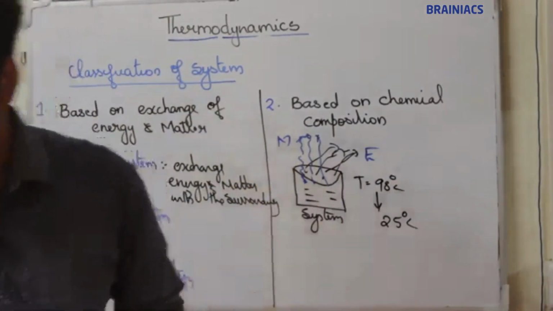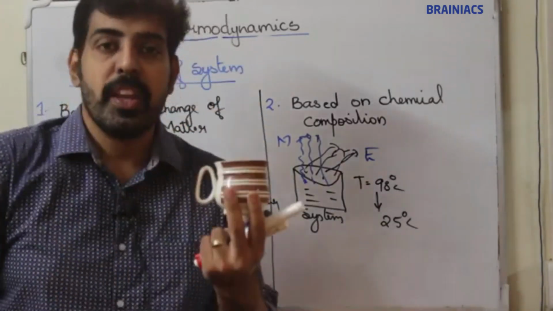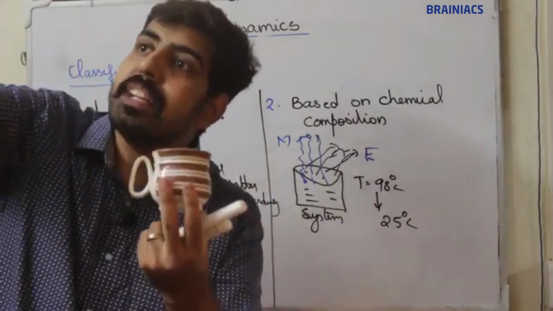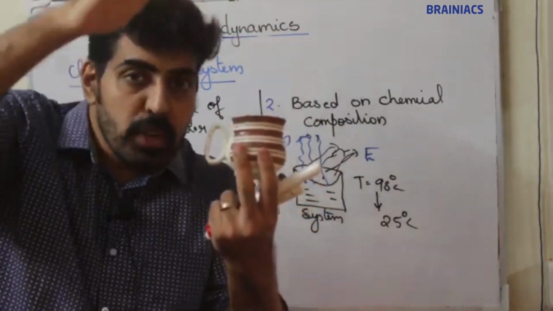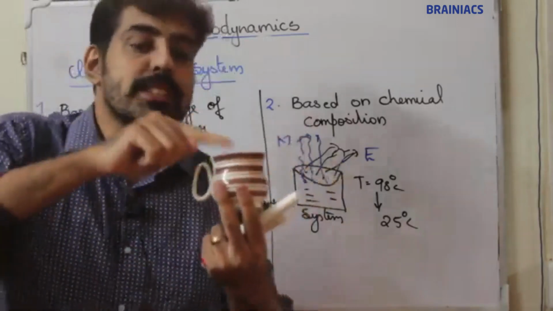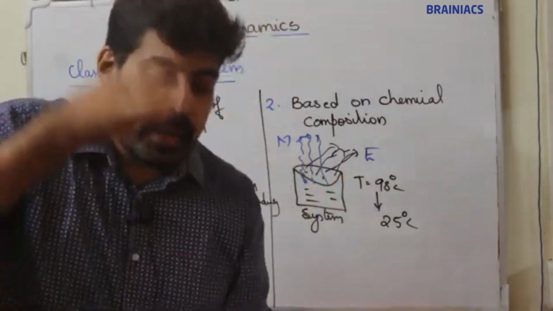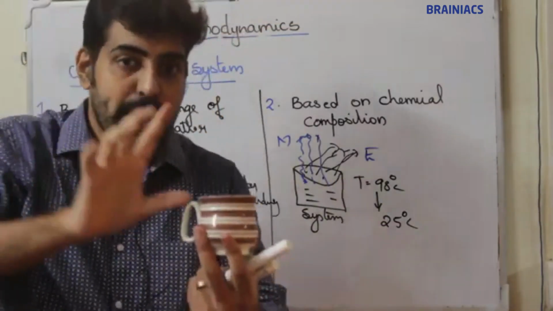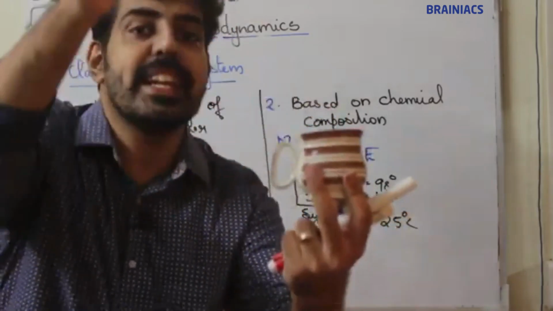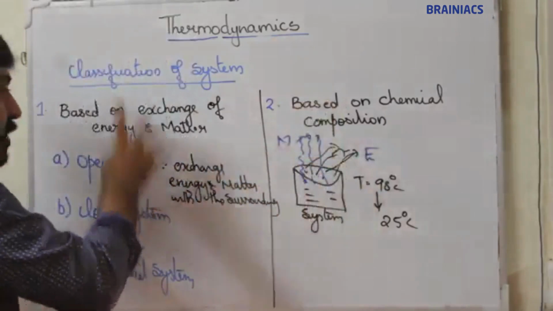I think it's clear. Once more, consider a cup of hot coffee or tea. With time, the tea will exchange energy with the surrounding, so the temperature will drop. Due to evaporation, some amount of particles will evaporate to the surrounding. That means the system is exchanging energy as well as matter with the surrounding. Those systems are known as open systems.